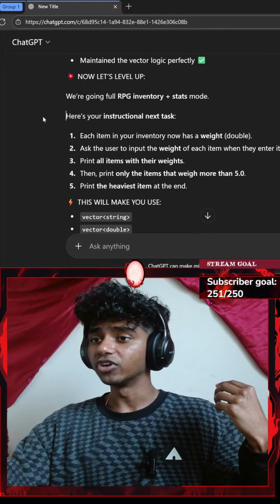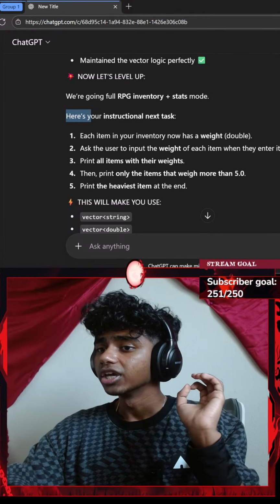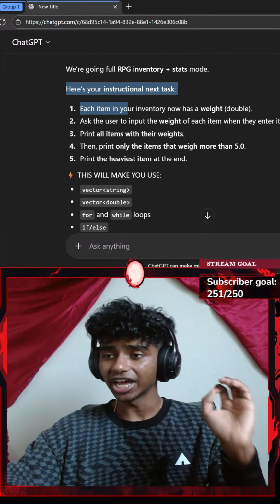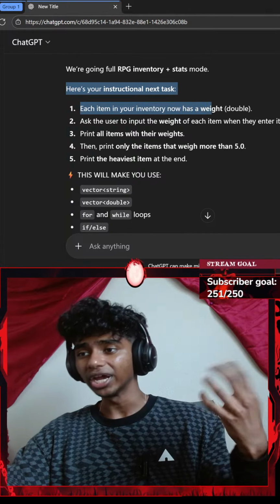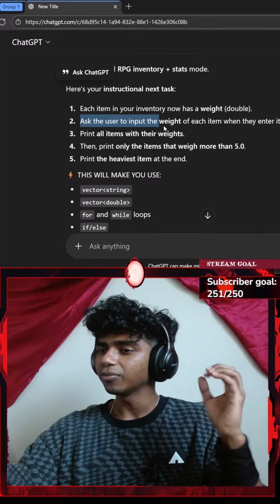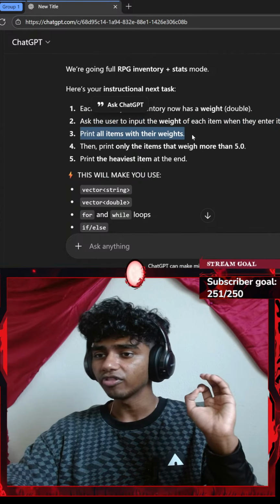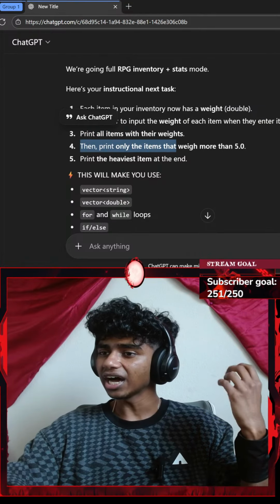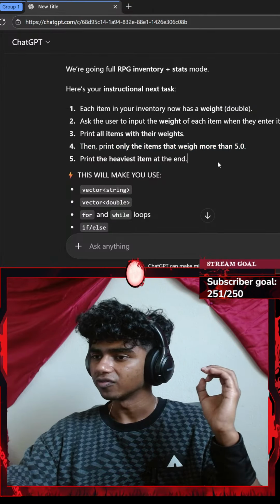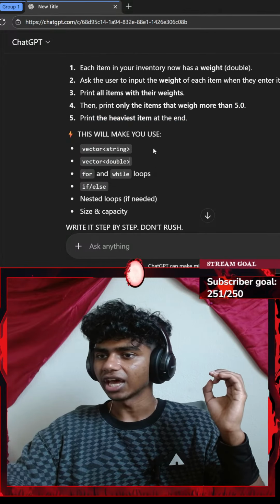Now let's level up. We're going to full RPG inventory style plus stats mode. Here's your next instructional task. Each item in your inventory now has a weight double. Ask the user to input the weight of each item. When they enter it, print all items with their weights. Then print only the items that weigh more than 5. Okay, is that pounds or kilograms? Print the heaviest item at the end.